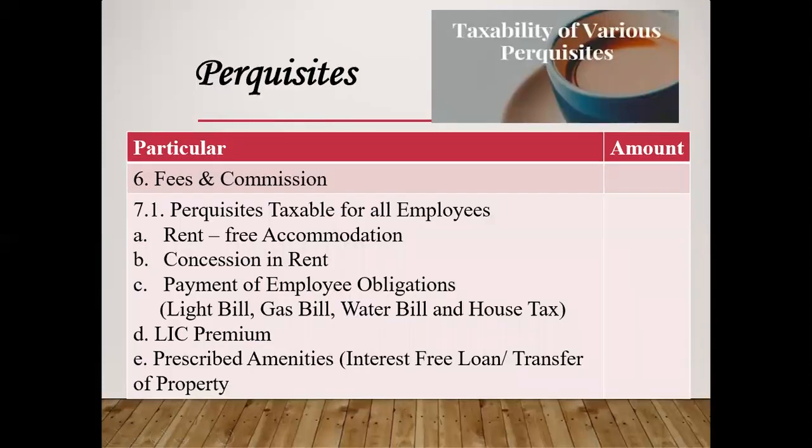Next, fees and commission. Whatever commission on sales, purchase, that will be fully taxable. Perquisite is taxable for all employees. Perquisite means extra amount which the employee receives from the boss. Number 1, rent-free accommodation, taxable. Concession in rent, taxable. Payment of employee obligations, light bill, gas bill, water bill, house tax, if paid by the employer, that is the boss, for the employee, then it will be taxable.